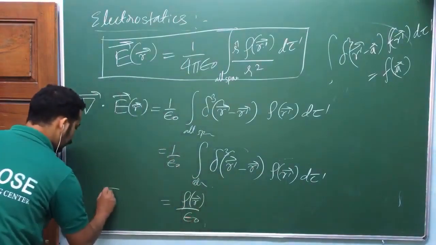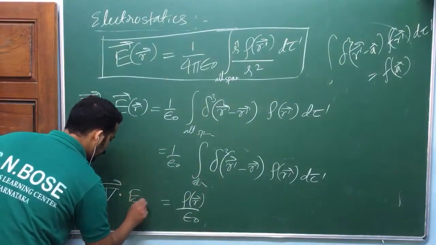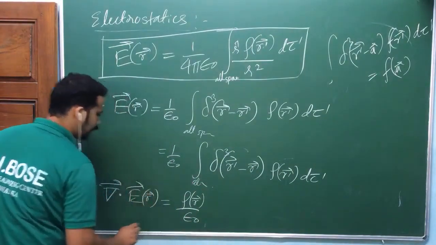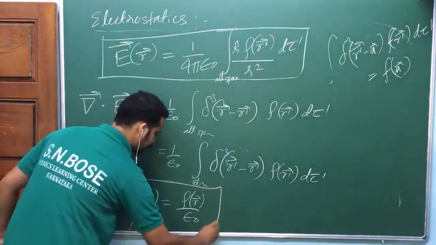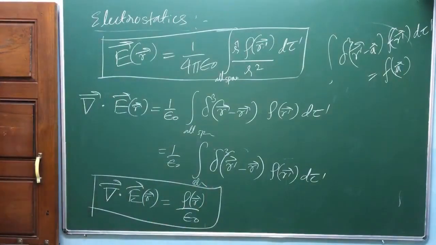What is here? Del dot E of r. Look at here, how our Dirac delta helped us to derive this one: the differential form of Gauss law. Is that okay?